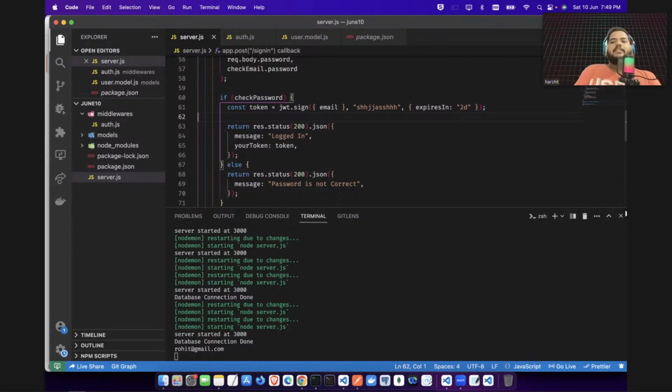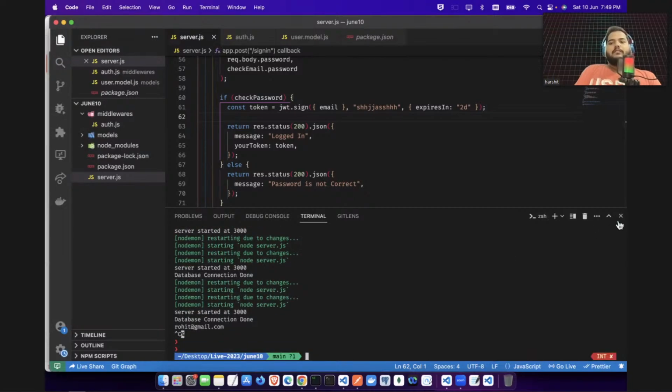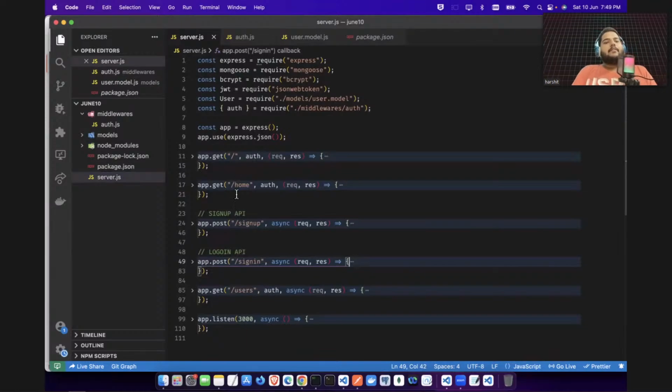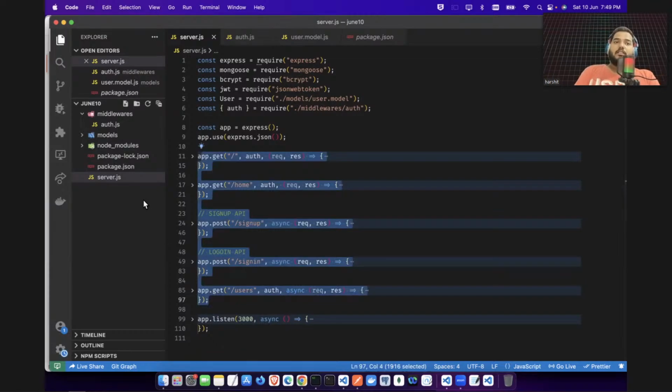Okay, let me revise it once again for you. So what we have done first of all is, and guys, as of now, for simplicity, I have written all the APIs code in the server.js only. But let me tell you, this is not the correct practice. You should write your APIs in your controller. You should divide your folder structure into the controller, router, all these things. But I do not want to do that right now because I want to build the API.